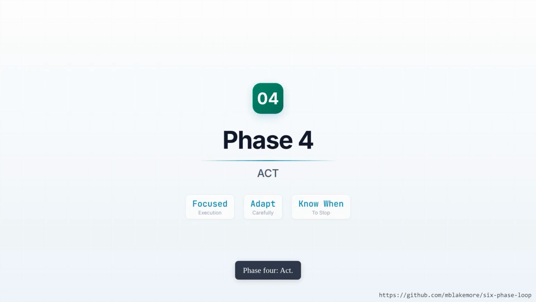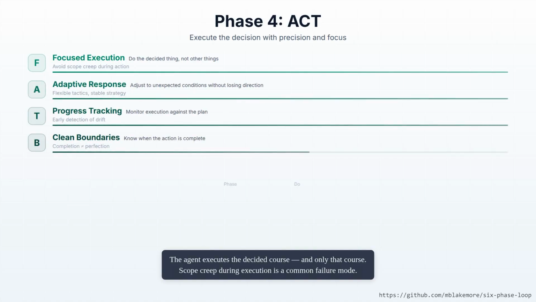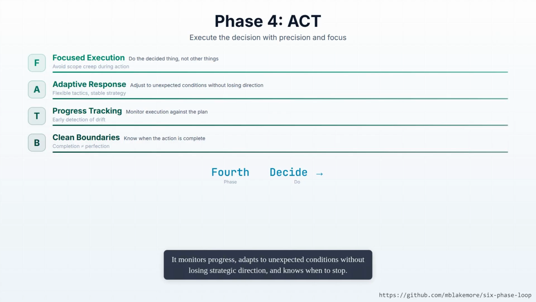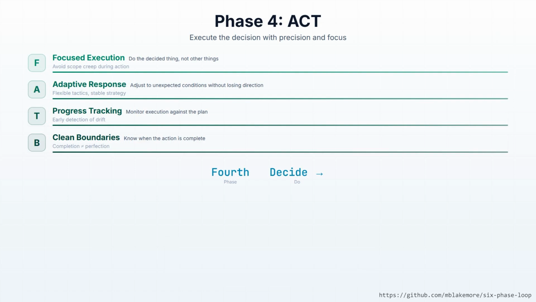Phase 4, act. The agent executes the decided course, and only that course. Scope creep during execution is a common failure mode. It monitors progress, adapts to unexpected conditions without losing strategic direction, and knows when to stop. Completion is not perfection. A finished action that can be iterated is better than a perfect action that never ships.